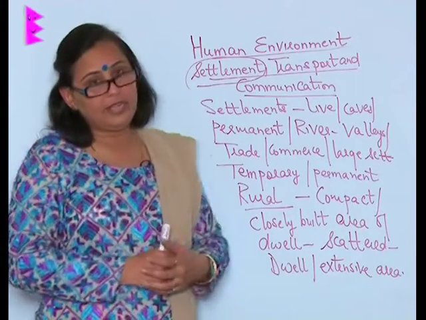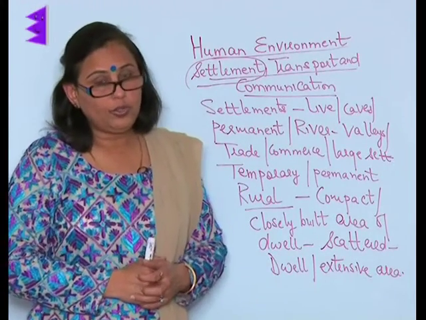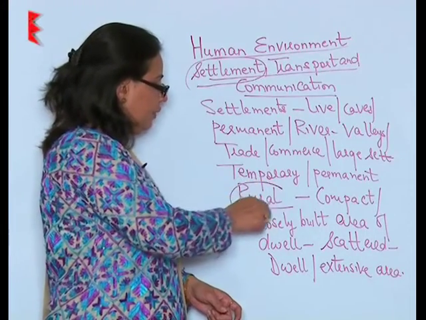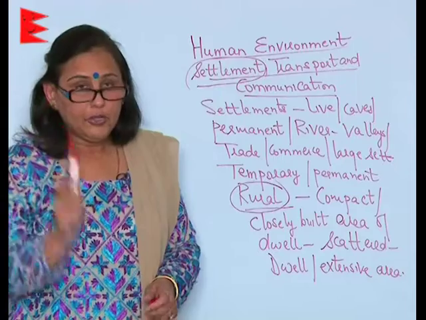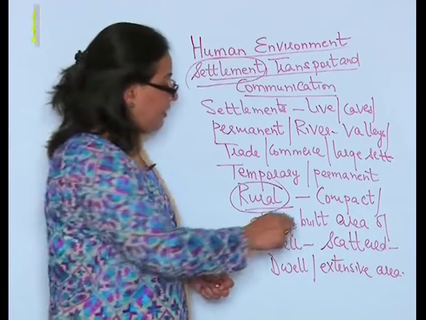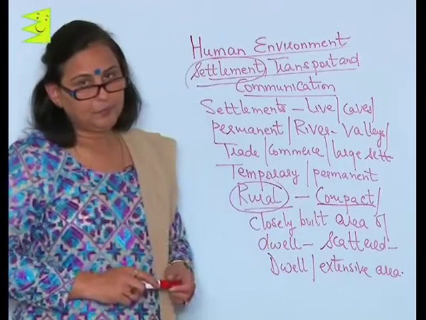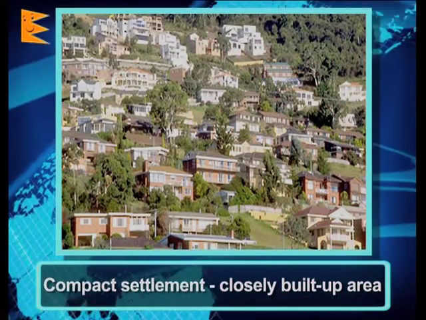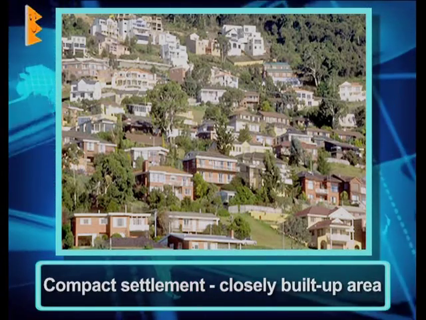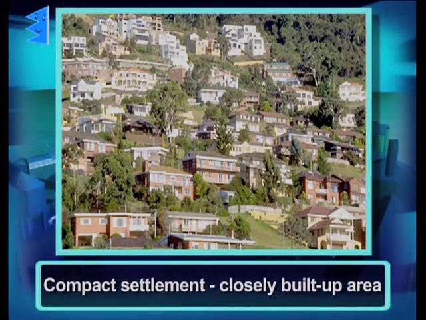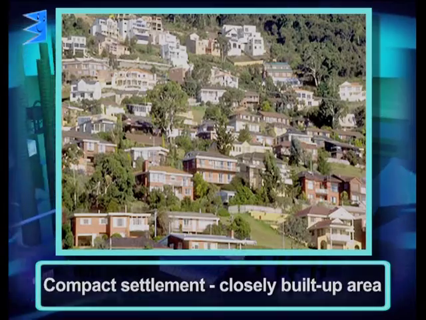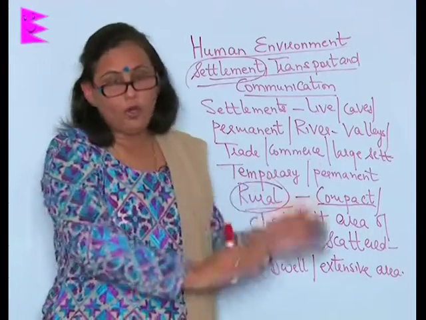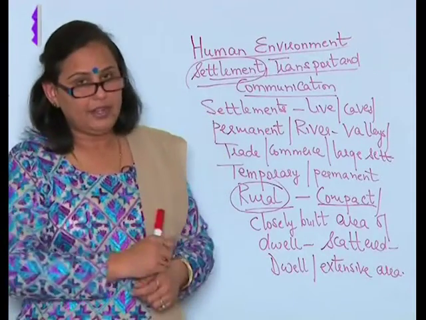If we have to talk about settlements, then we must also know the kinds of settlements there are in the rural areas, that is in the villages. There we have two kinds of settlements. The first is the compact settlement. The compact settlement is a settlement in a closely built up area, where the dwellings are very close together, and generally it is found in the plains. That is, people are living very close to each other. It's a very compact kind of dwelling.